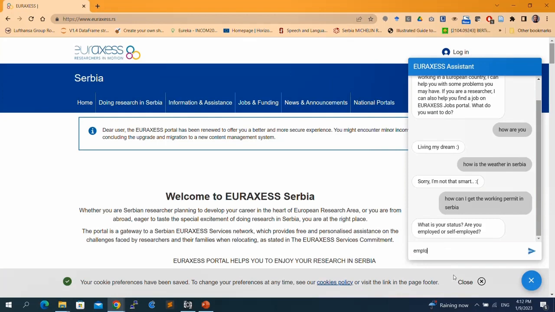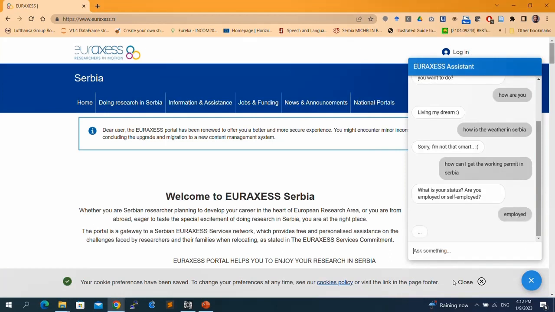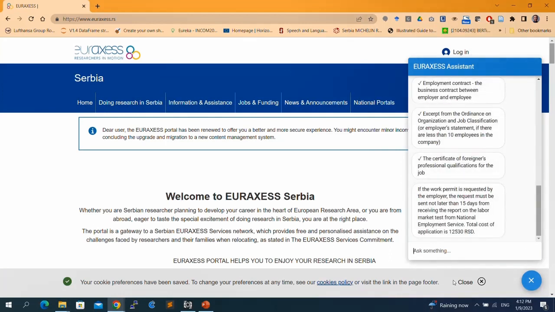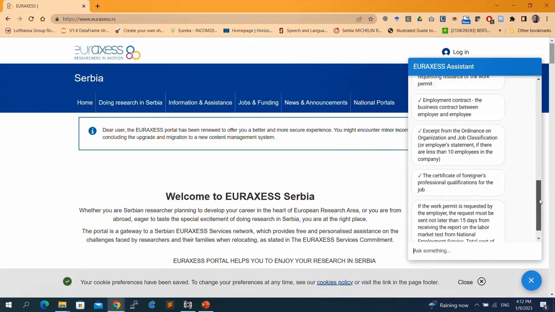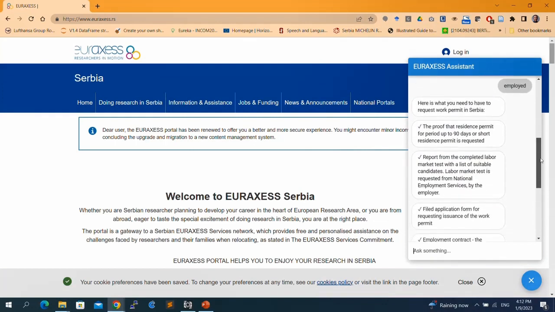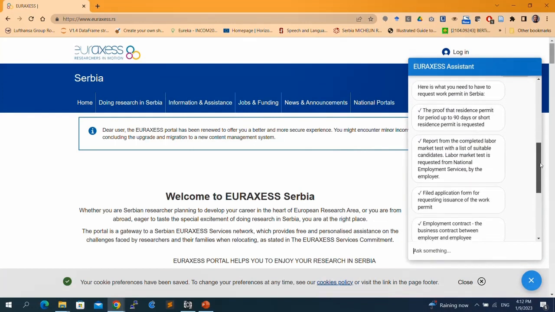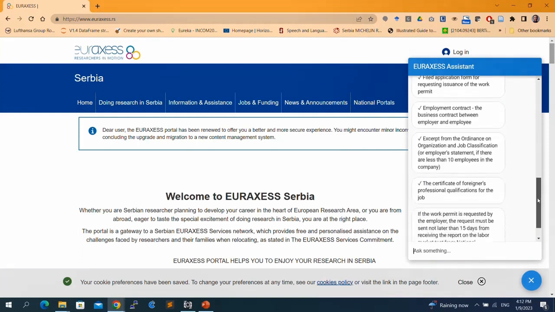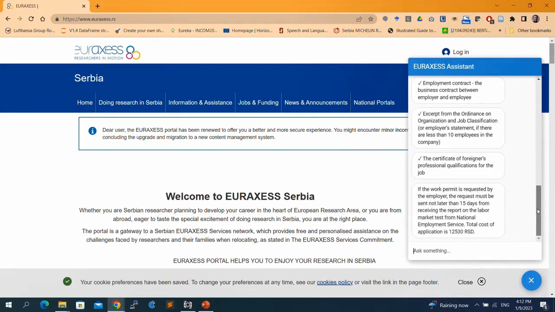So let's say that I will be employed in some organization, and it seems that the answer to this question was sufficient to provide a detailed answer, and the detailed answer is the list of everything that I need to request a work permit in Serbia. So is there a living person behind it? Definitely not. It's a chatbot, and it's trained to answer some specific things.